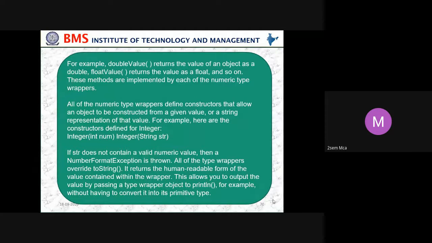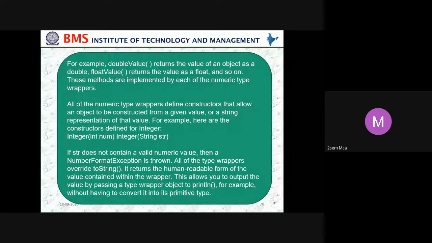These methods are implemented by each of the numeric type wrappers.